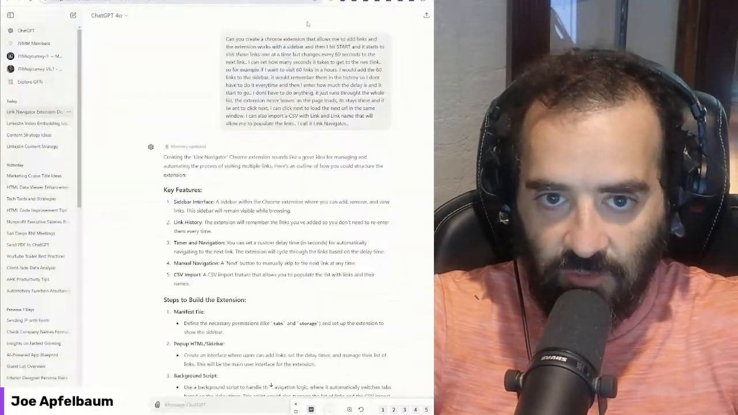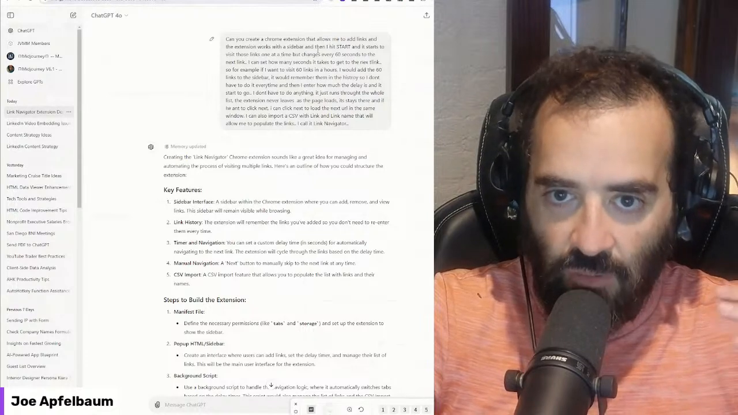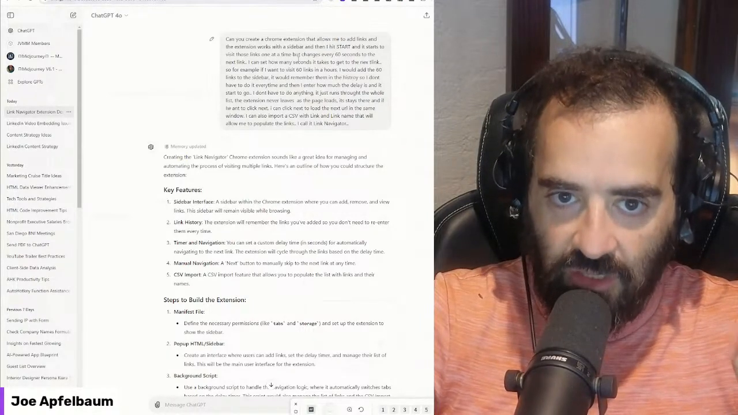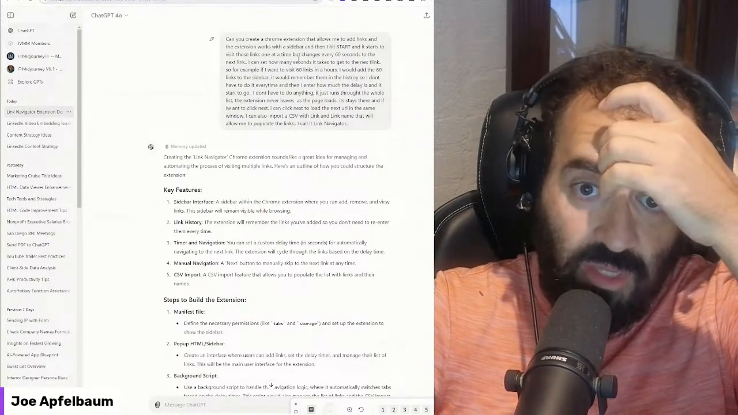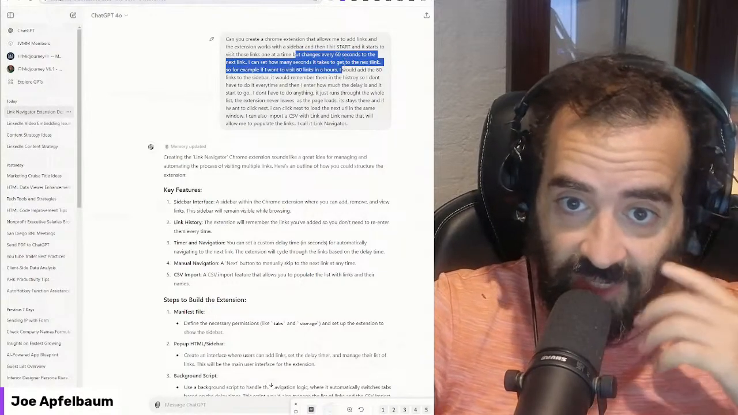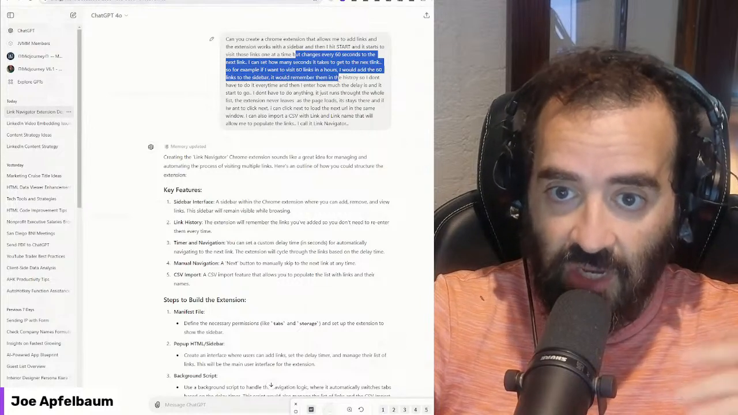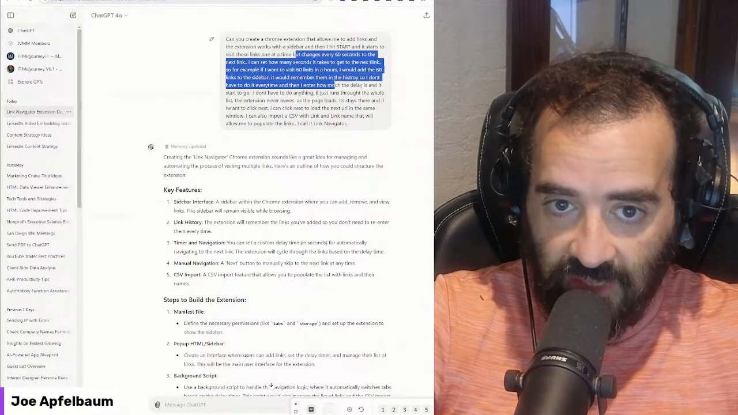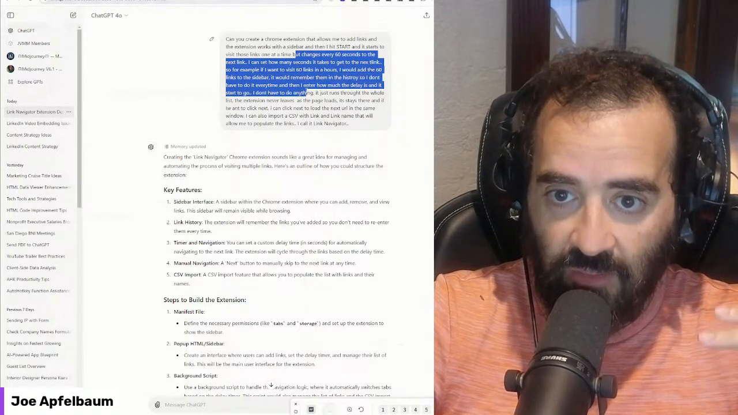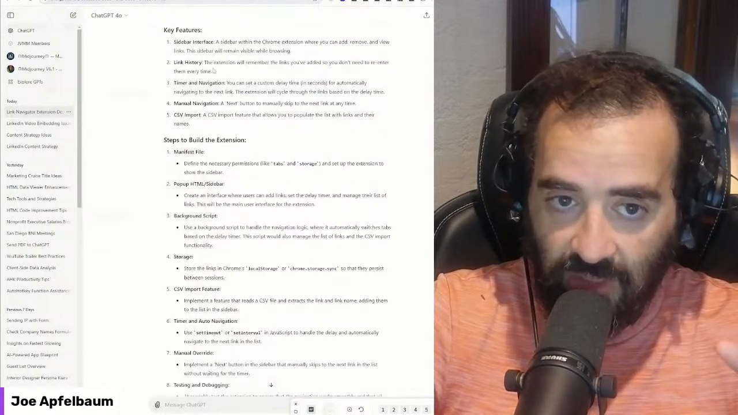So I had an idea this morning, and I said, can you create a Chrome extension that allows me to add links to the extension, works with a sidebar. I hit start, and it starts to visit those links one at a time, but changes every 60 seconds to the next link. I want to set how many seconds to get to the next link. So for example, I want to visit 60 links in an hour. I want to add the 60 links to the sidebar. I want to remember them and I want to remember the history and blah, blah, blah. I gave him the whole idea. So basically built out the whole specs.